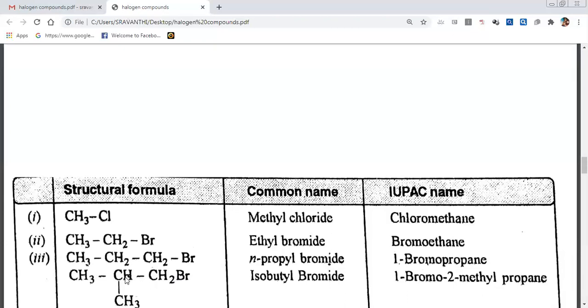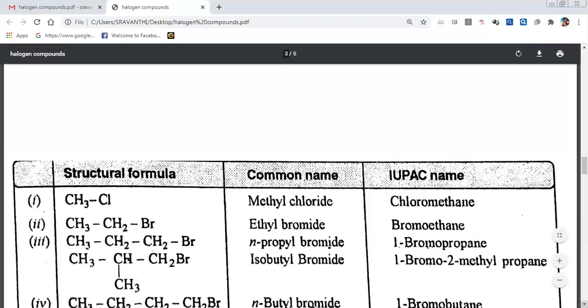What is this? On the second carbon, if you move like this, the substituent is methyl. So 1 bromo, 2 methyl. What is the compound? Propane. 1 bromo, 2 methyl propane.